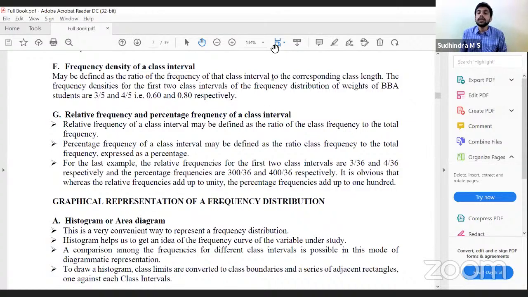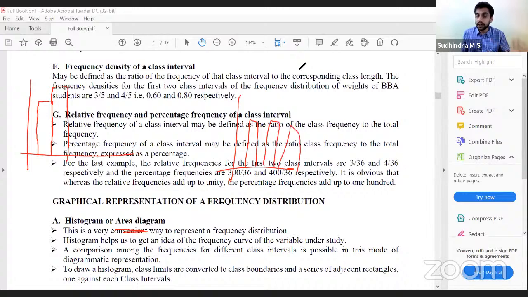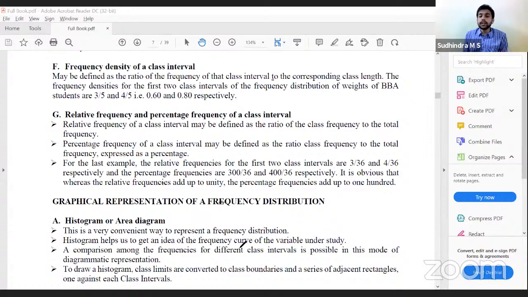Histogram or area diagram: when we have a continuous frequency distribution, we go with a histogram or area diagram. It is nothing but a bar diagram itself, but each class interval would be adjacent to the other. Unlike a bar diagram, where we have space in between, that is the difference between a bar diagram and an area diagram. This is a very convenient way to represent a frequency distribution. It helps us to get an idea of the frequency curve of the variable under study. Comparison among the frequencies is possible because it is in the form of a diagram.